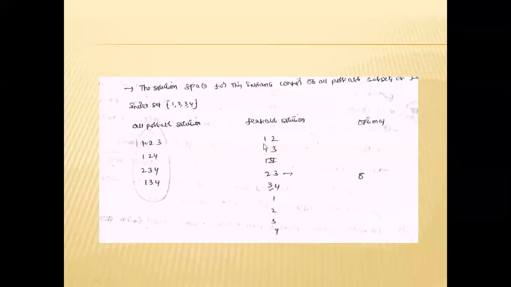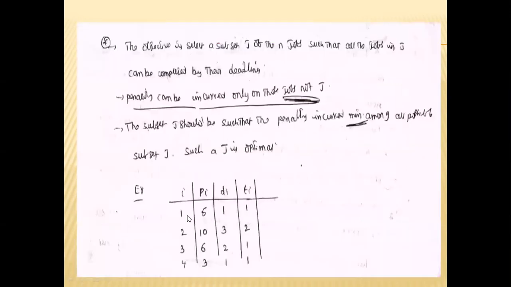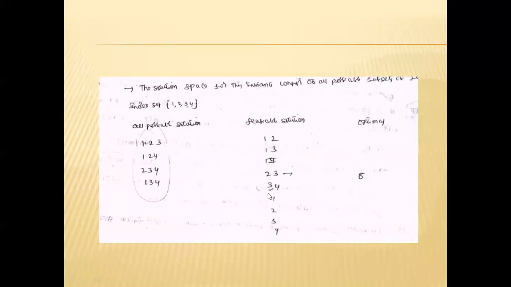And next, 1, 2; 1, 3; 2, 3; 3, 4. Each of these is completed within the deadline. Here for 1, 2, the deadline of job 1 is 1 and the deadline of job 2 is 3. So the first job is executed from 0 to 1, and the second job is executed from 1 to 3. The deadline is 3, so the jobs are completed within the deadlines.